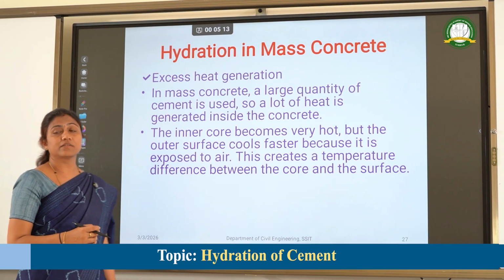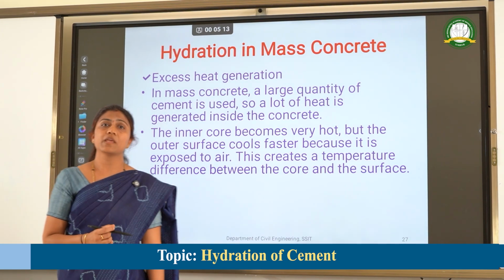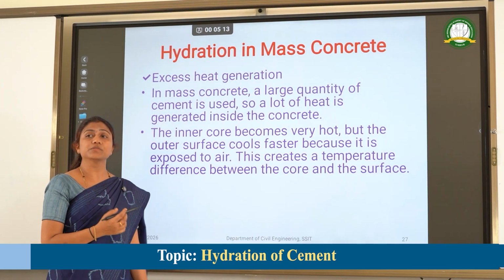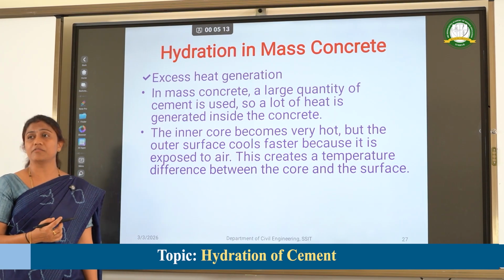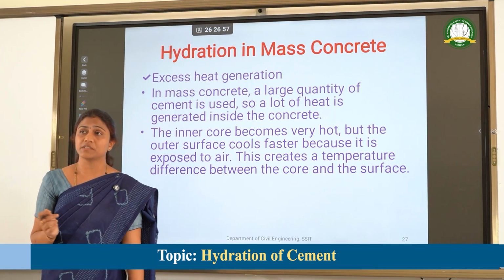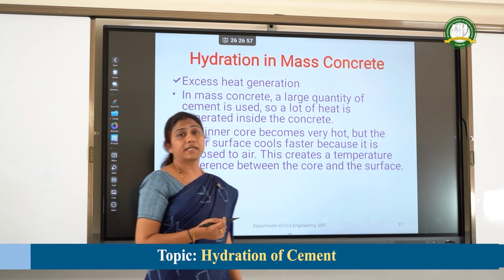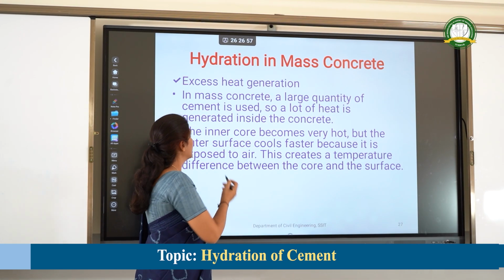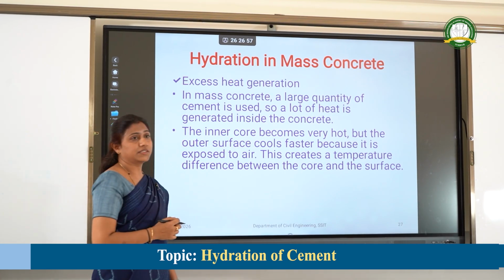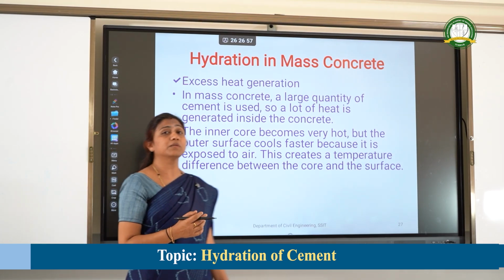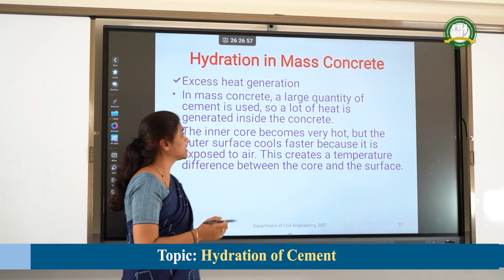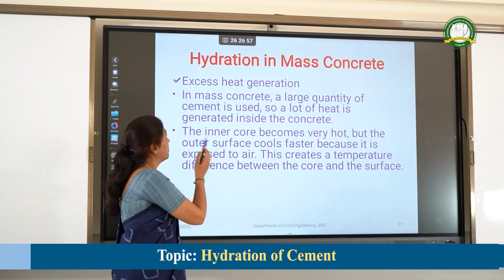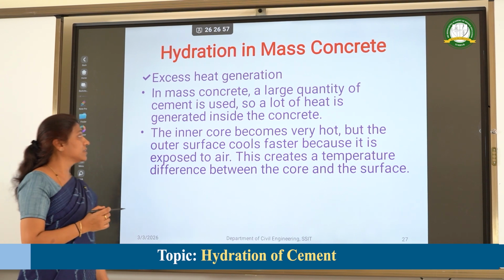So hydration in case of mass concrete. Mass concrete is the term used where the concreting is done for a large span of structural elements like dams, bridges, or it may be foundation. So here excess heat is generated because a large amount of cement is used for the construction of these mass concreting structures.